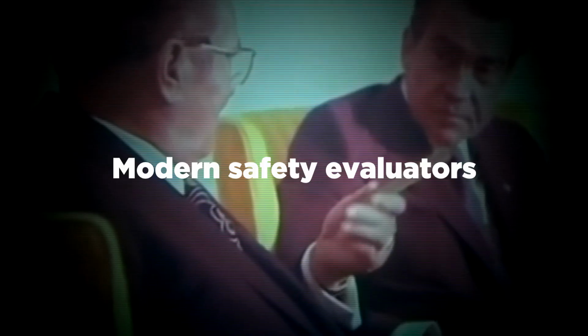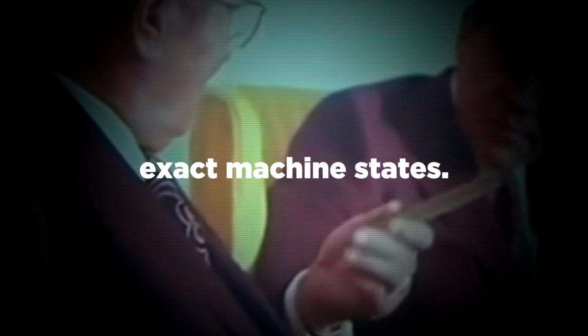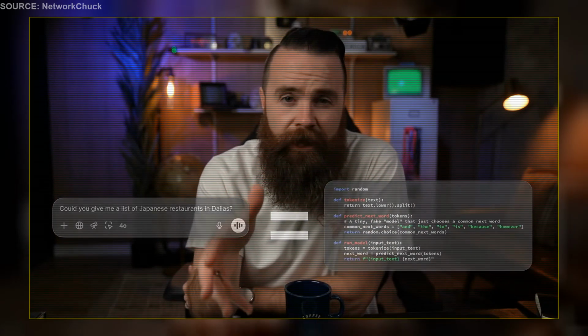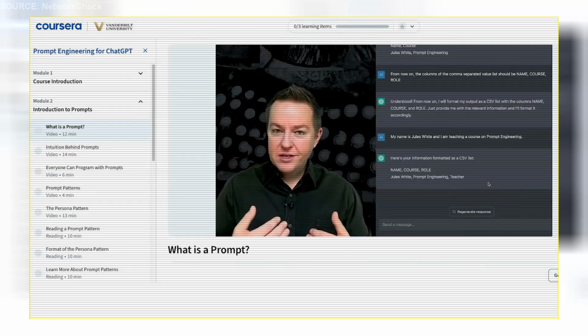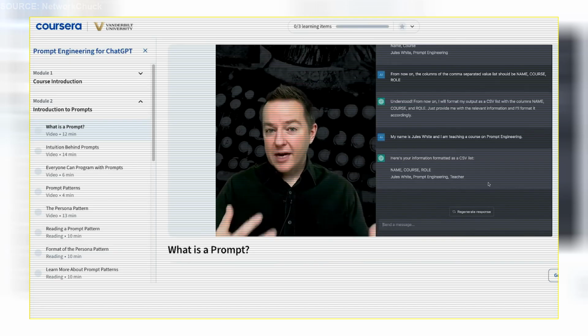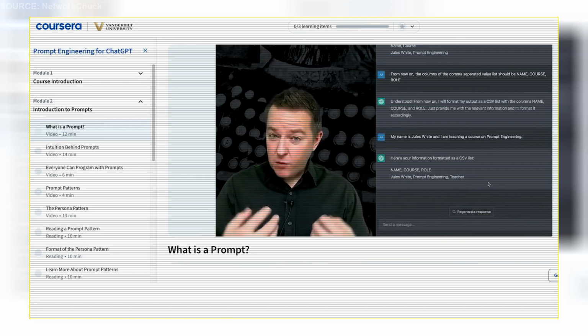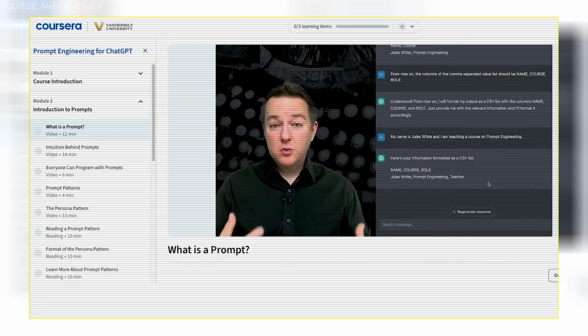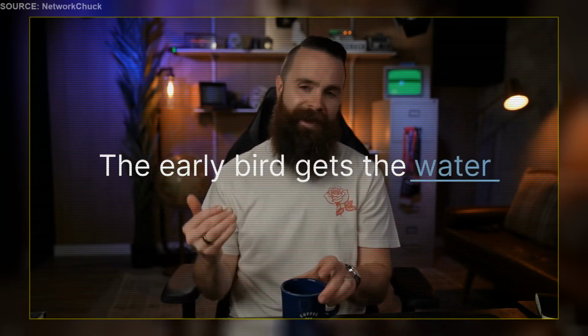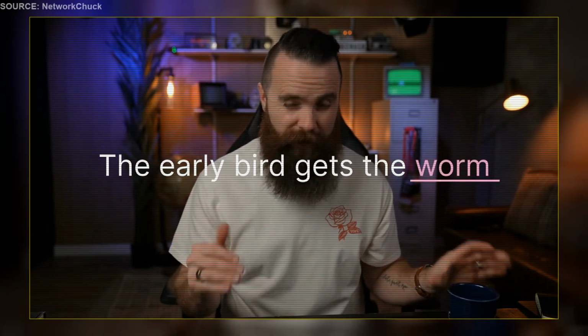Modern safety evaluators approach text prompts as functional code blocks that command exact machine states. It isn't a question, it's a program. You aren't asking the AI, you're programming it with words. Every time we actually write something, ChatGPT needs to format it in a particular structure that we've given it. We've written a program that tells it what to do. We need that mentality because LLMs don't think like we do. They are prediction engines, as Dr. White says. When you understand that an LLM is just super advanced autocomplete, that'll change your perspective.